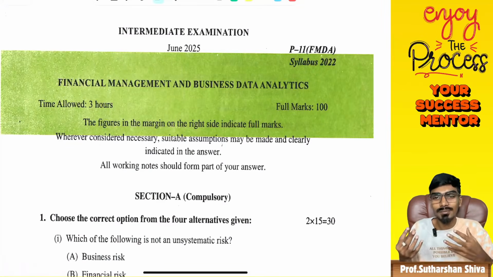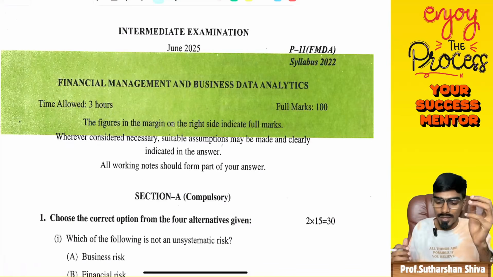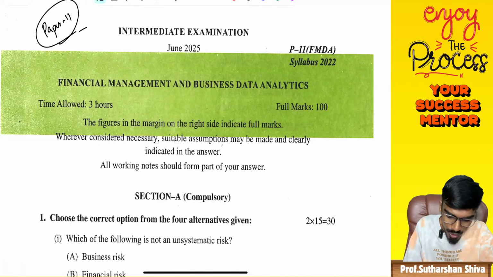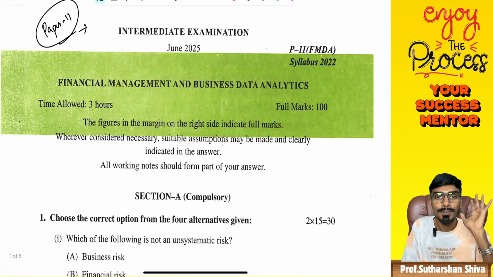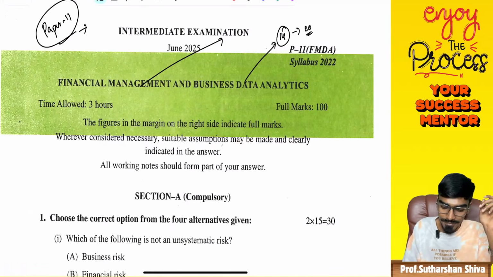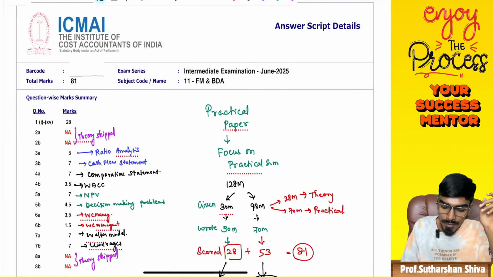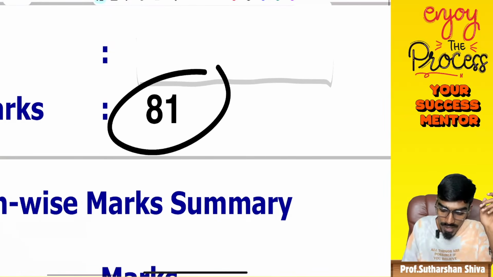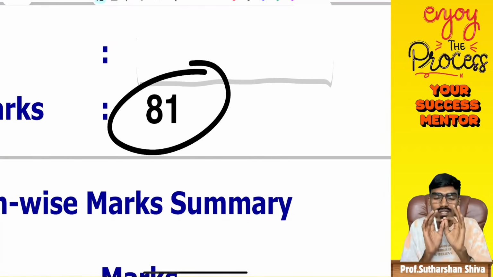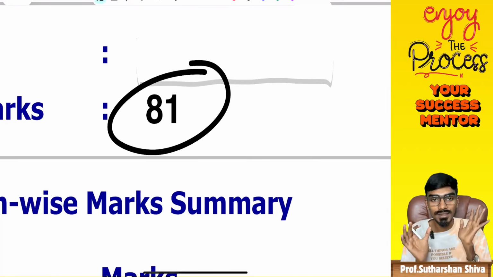As we are discussing in this paper analysis video, we have taken paper number 11, which is almost a practical paper, because it is basically handled by financial management, and only 14 to 20 marks come from the data analytics part. We took the paper of a student who scored 81 marks without attending a single theory part. Whatever she attended was from the numerical perspective, only from FM, not even from data analytics. She wrote MCQs with respect to data analytics and scored good marks.